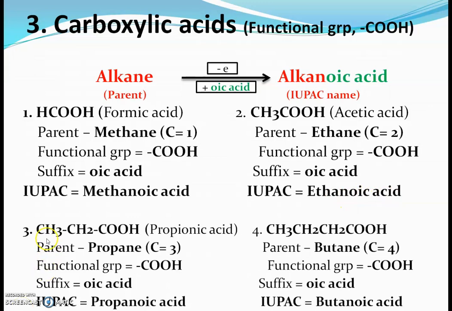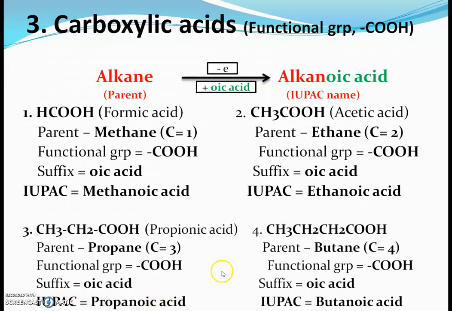The third example is propionic acid, having formula CH3CH2COOH. Can you name the parent alkane in this compound? The parent alkane is propane because there are three carbon atoms. The functional group again is the carboxylic group, so the suffix is oic acid, and therefore the IUPAC name of this compound will be propanoic acid.